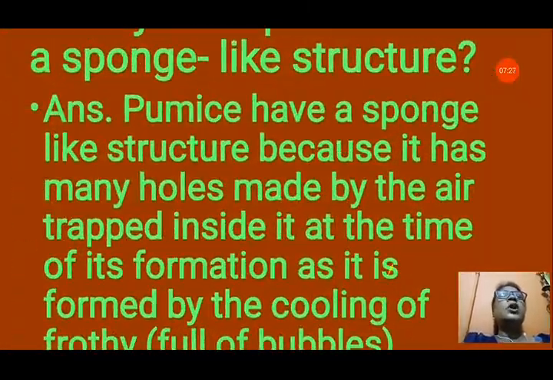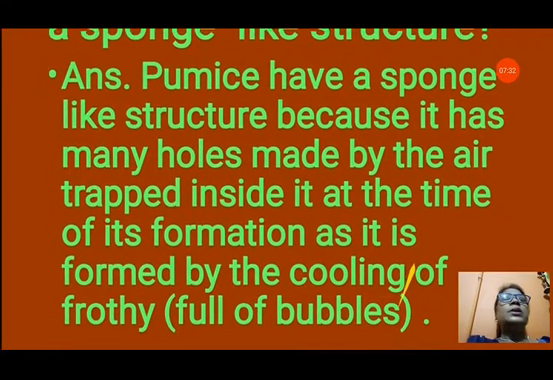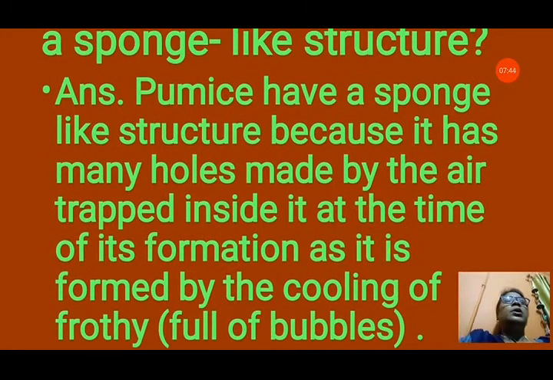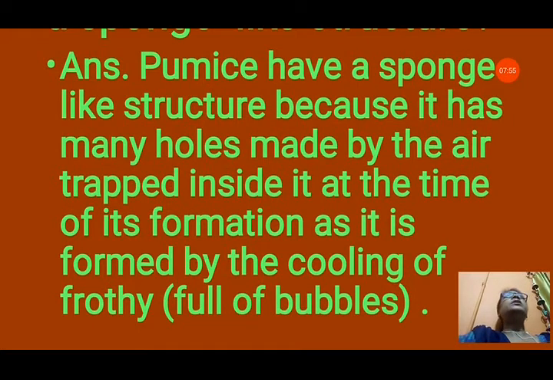Now the second question is, why does pumice have a sponge-like structure? Pumice has a sponge-like structure because it has many holes made by the air trapped inside it at the time of its formation, as it is formed by the cooling of frothy lava full of bubbles. So pumice rock has many holes, the pockets of air, because it is formed from the cooling of frothy lava that contains many different types of gases and water vapor. When it cools down, these gases escape, leaving holes in the rock.